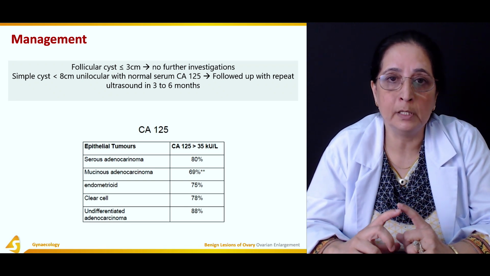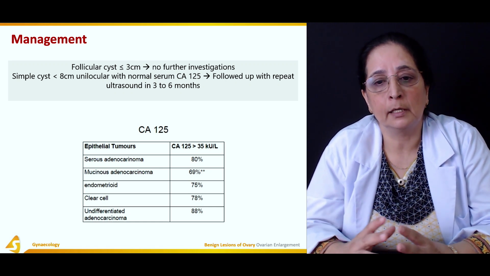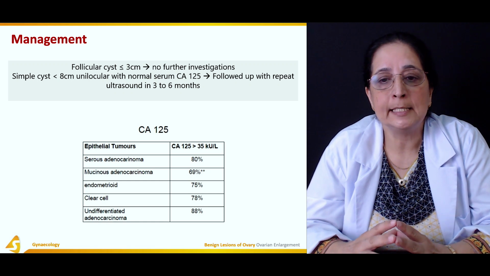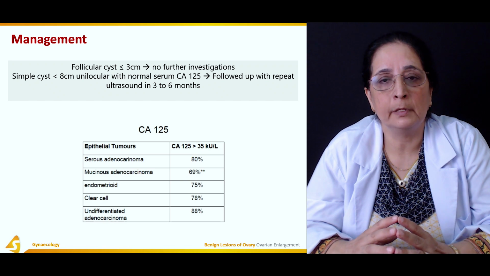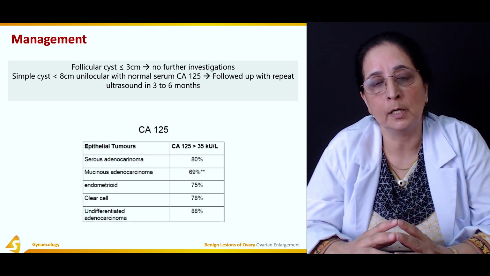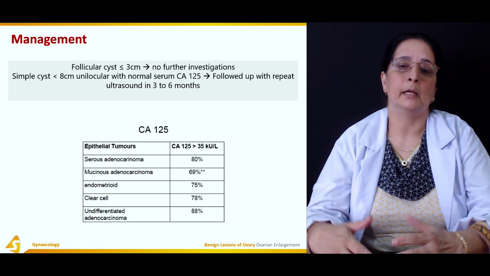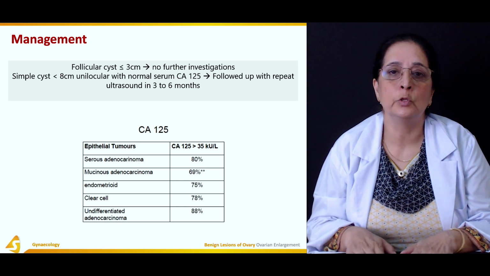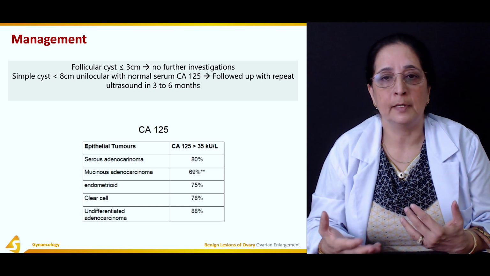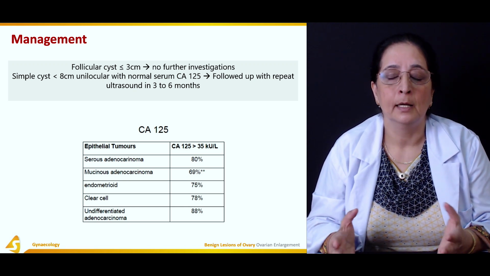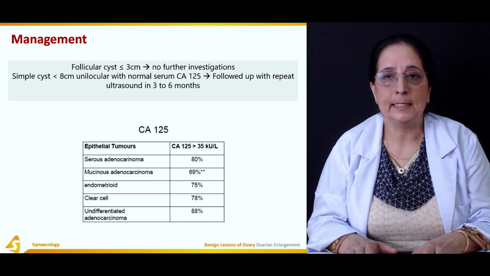But if it's more than 8 centimeters and CA125, the carcinogen antigen, which is measured in carcinomas, is normal, then usually the follow-up is done in 3 to 6 months to find out if it's increasing in size or getting bigger. Then we should do further follow-ups or treatment.